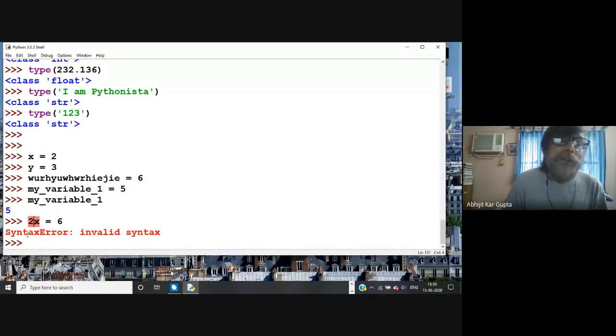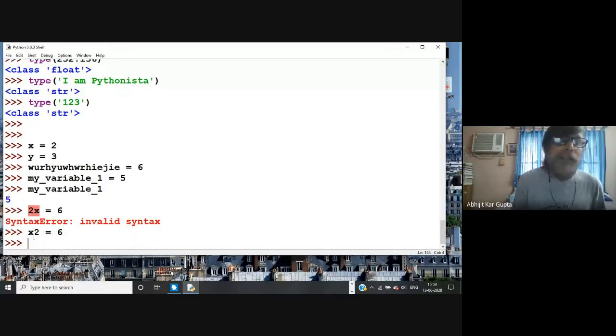Rather you can write x2 equal to 6. That is okay. Inside the names, you cannot use mathematical symbols, plus, minus, star, or other special symbols. If you write an explicit name of a variable so that you can later understand what it does, then you can use the underscore to join them.